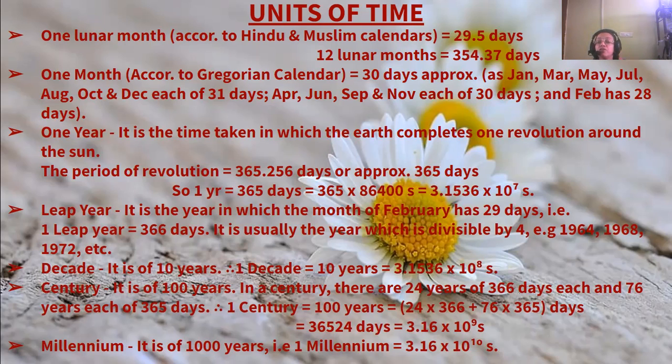These are all days; we are converting years to days. That makes 36524 days, which means 3.16 into 10 to the power 9 seconds. In a millennium, there are 1,000 years, and 1 millennium is equal to 3.16 into 10 to the power 10 seconds.